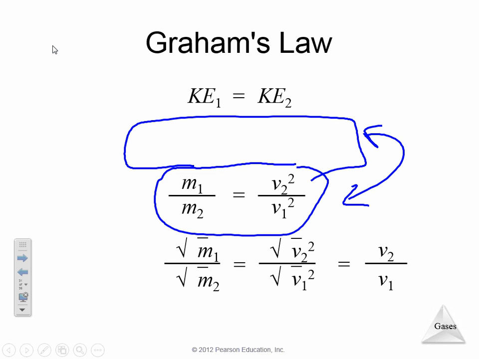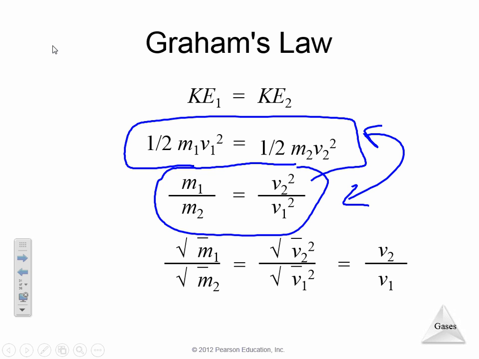So you can see here, if we follow a particle, it's the random movement of that particle throughout the space. Now, to figure out diffusion, the kinetic energy of the first sample is always equal to the kinetic energy of the second sample. So keep that in mind. If we have to use Graham's law to solve something, KE1 is equal to KE2. Remember, kinetic energy is equal to 1/2 mv squared.